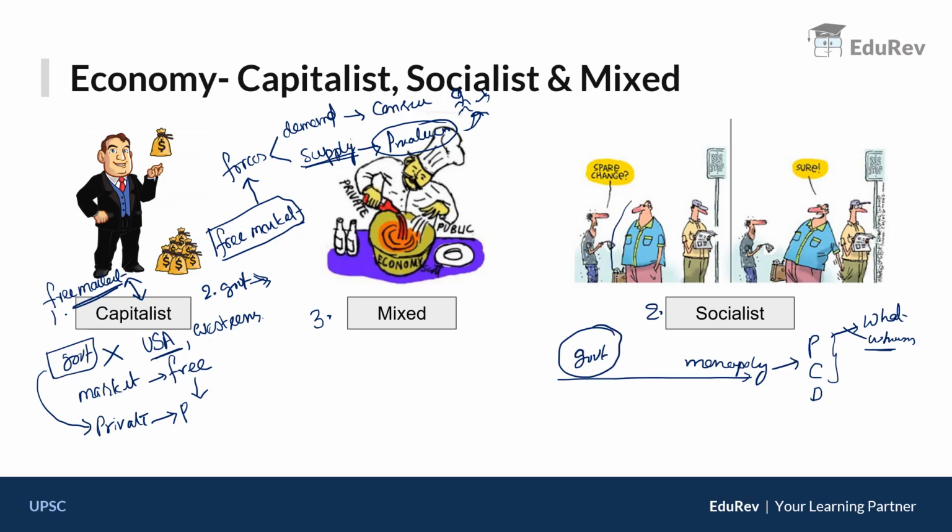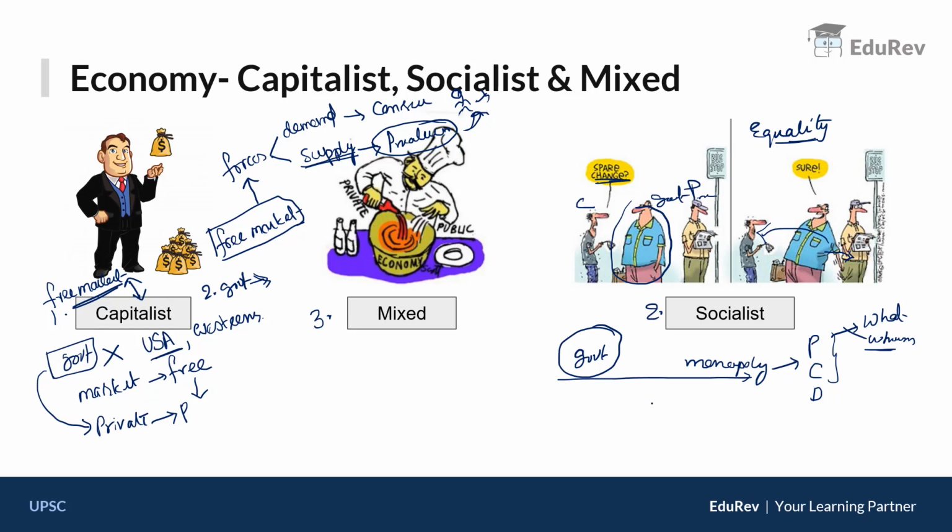So here, suppose this person is the government, this person is the consumer and here is the producer. Now this person needs some good, then that good, even though it is not produced by the government, the government will take it from the other person who is producing and give it to this person. This sort of economy is mainly practiced in socialistic nations in order to bring equality and reduce inequalities between rich and poor.